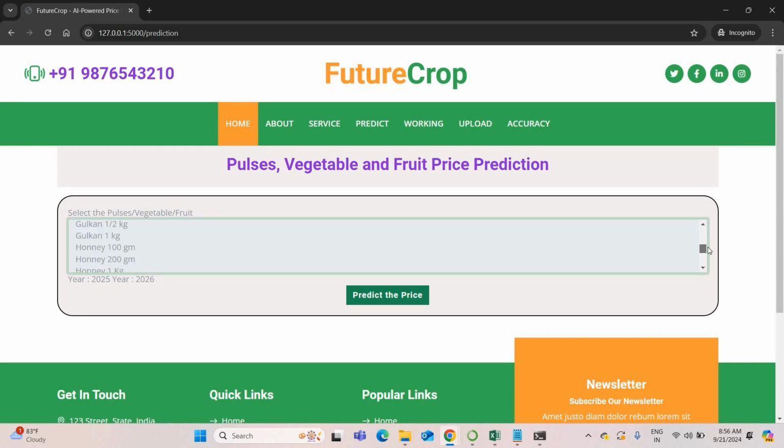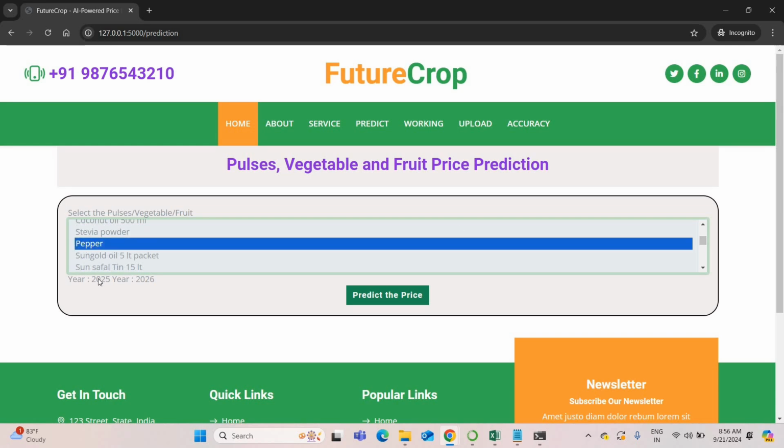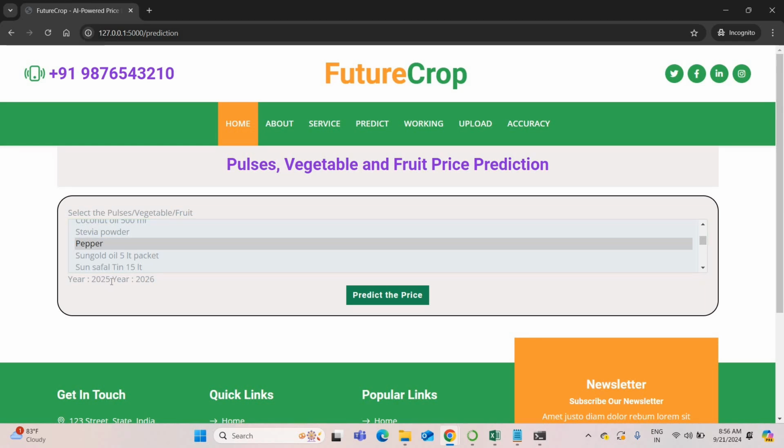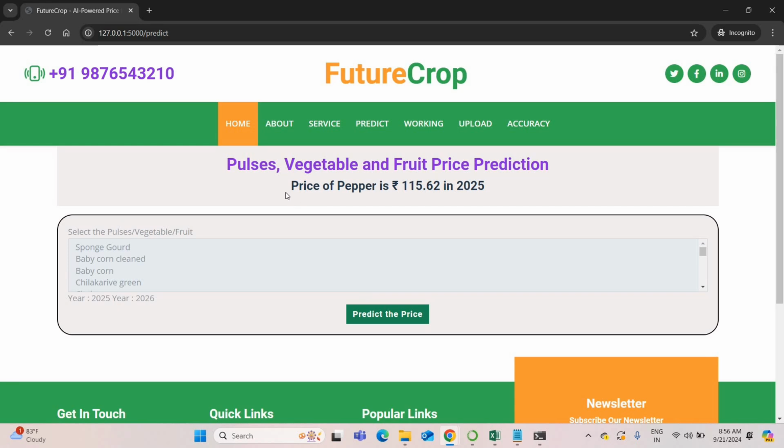For example, let me select something here. So I'm going to select pepper price in 2025. I'm going to just predict the price. Pepper price. So pepper price in 2025 will be 115. This is the overall pepper price.